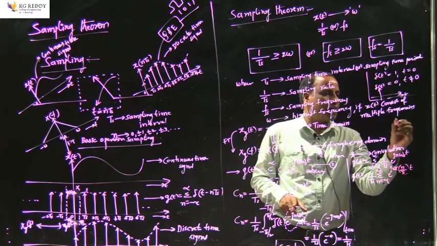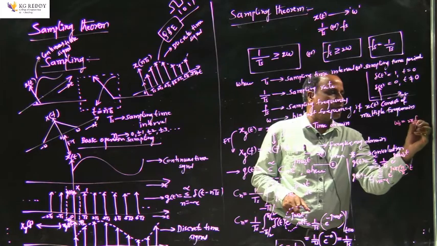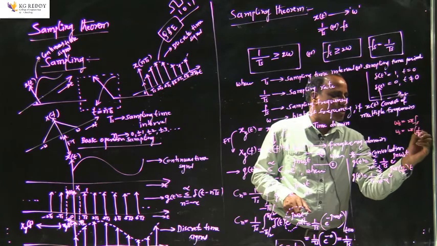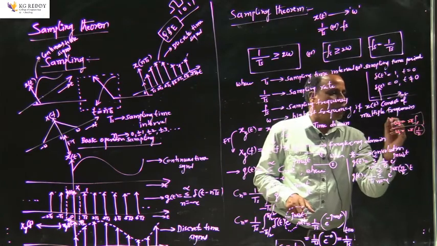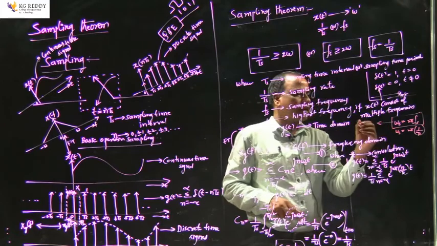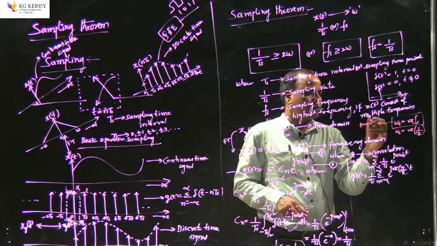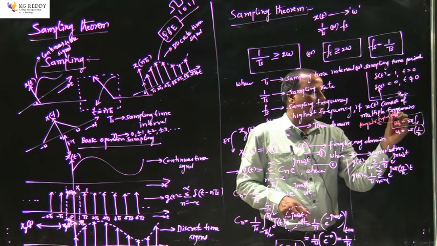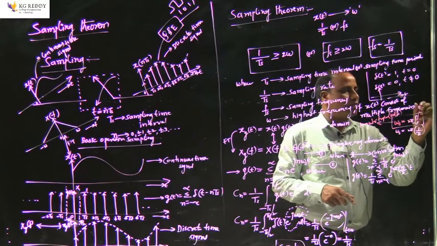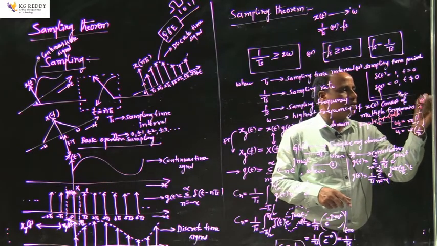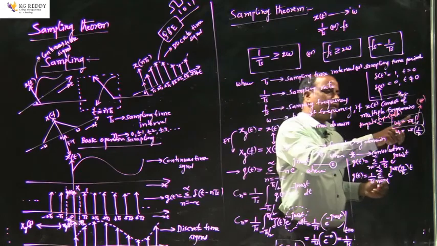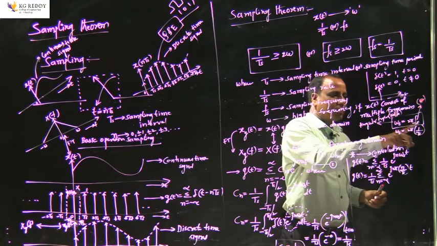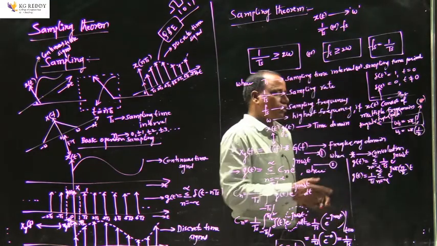Here omega s is nothing but 2 pi fs, which is 2 pi by Ts, where omega is an angular frequency with units of radians per second, and fs is the natural frequency with units of hertz. Here fs is the sampling frequency, and 1 by Ts is the sampling rate. So I just replaced omega s with fs, and we got this particular expression.